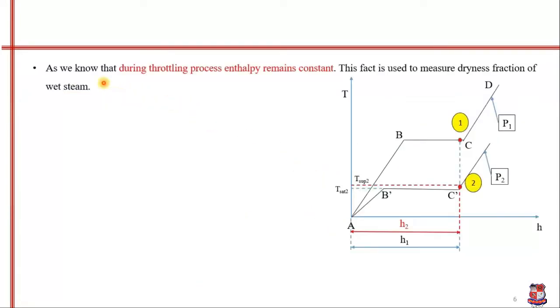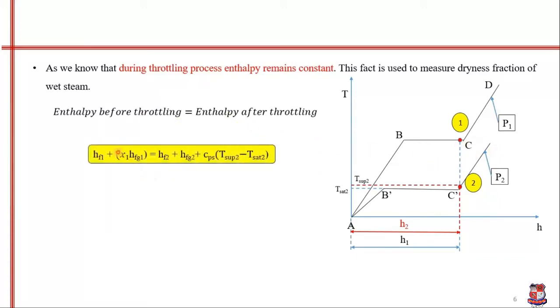As we know that during the throttling process enthalpy remains constant, the enthalpy before throttling will be equal to the enthalpy after throttling. So we just equate those two expressions. In this expression we have the values of hf1, hfg1 from the steam table corresponding to pressure P1, and the values of hf2, hfg2, T saturation 2 from the steam table corresponding to pressure P2.